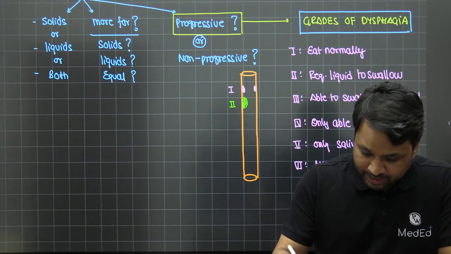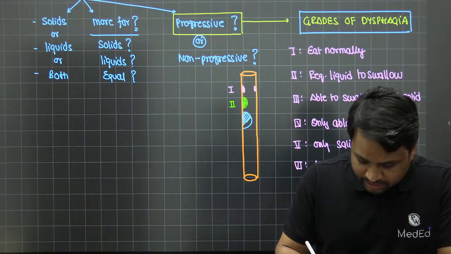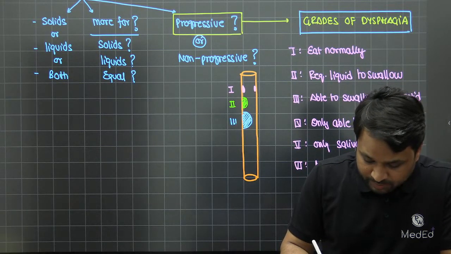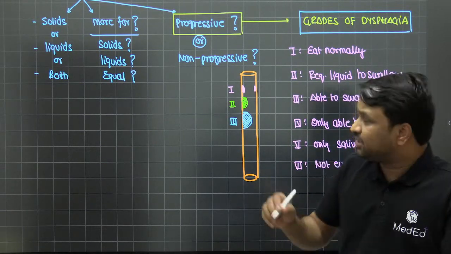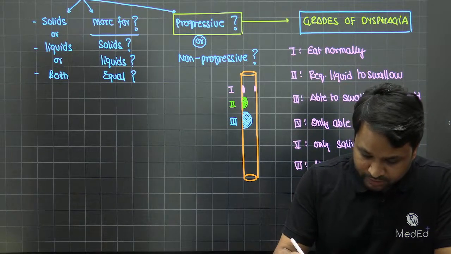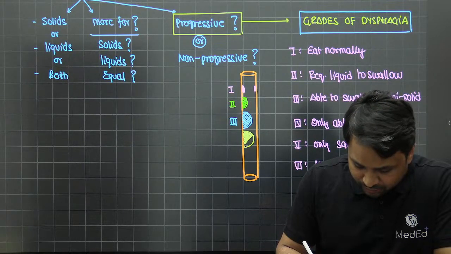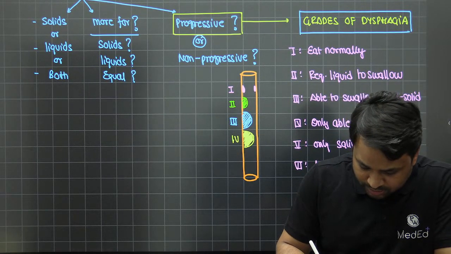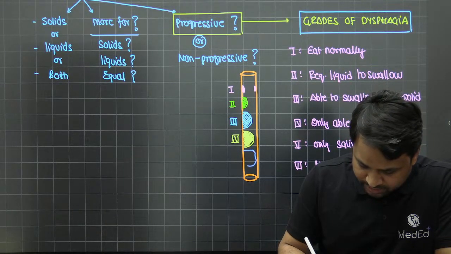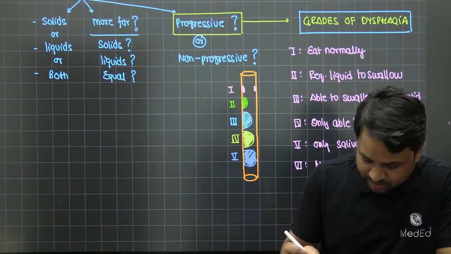Now, in grade 3, imagine it becomes even bigger. If it is becoming even bigger, that means it is obliterating the lumen even more. Only semi-solids will be able to pass through. This is a depiction of grade 3. Now, grade 4 is going to be an even worse version of it. You see, this is how a grade 4 would look like. There's a very little passage for only liquids to pass through. And if there is even more obliteration of the space, this is what we call grade 5, where only saliva is able to go.